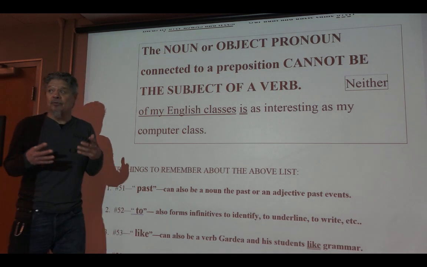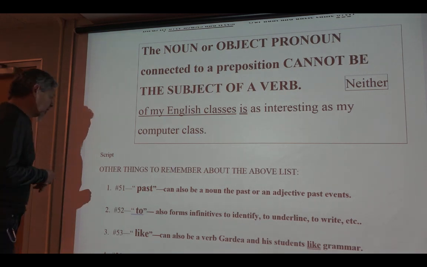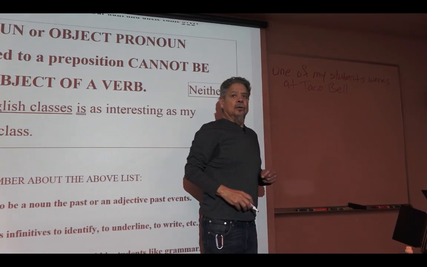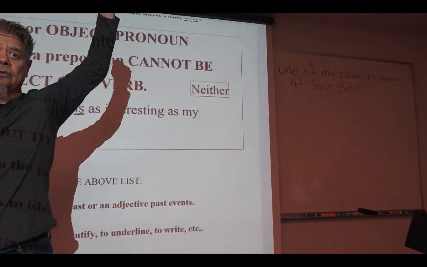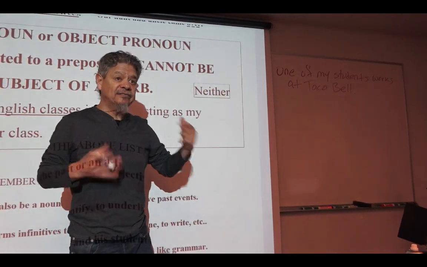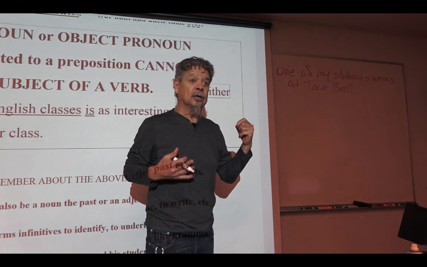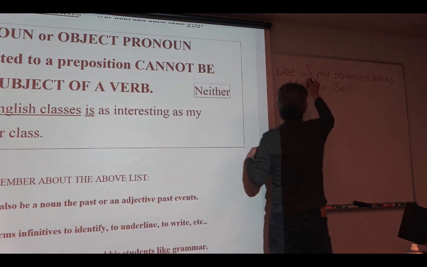I can give you more examples if you want. You want an example? Yes. Okay. Which is the prepositional phrase? All this is a preposition, so give me the prepositional phrase. Of my students.